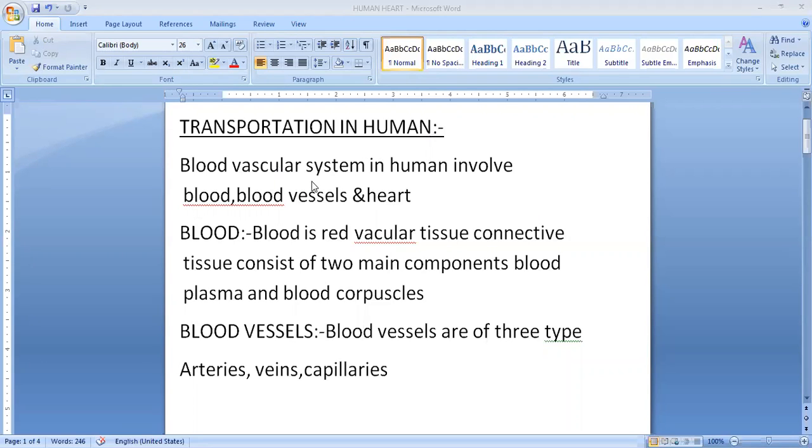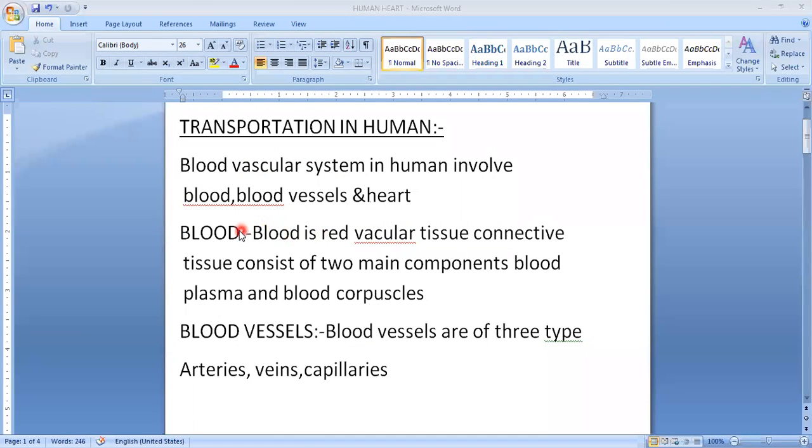and this circulatory system consists of three parts. The first one is blood, the second one is blood vessel, and the third one is heart. So we have to study these three parts in the human transportation system. So let us study about these three parts.